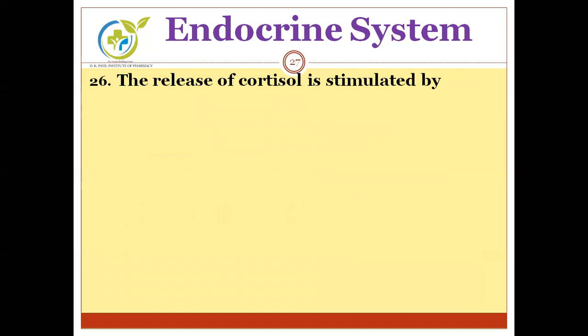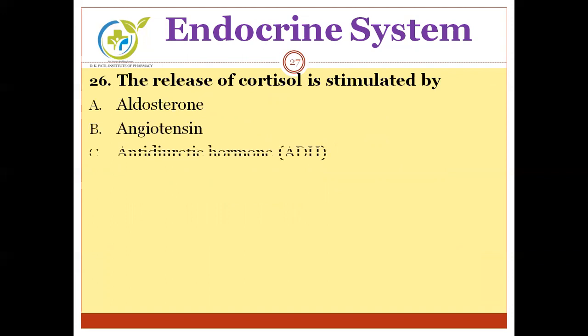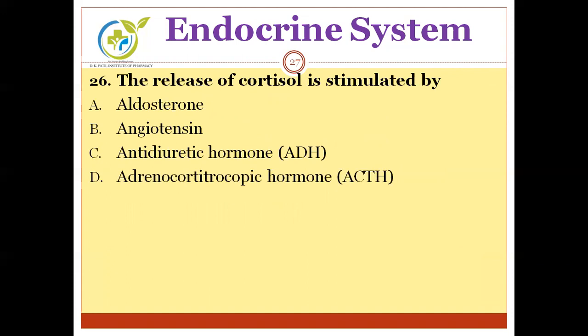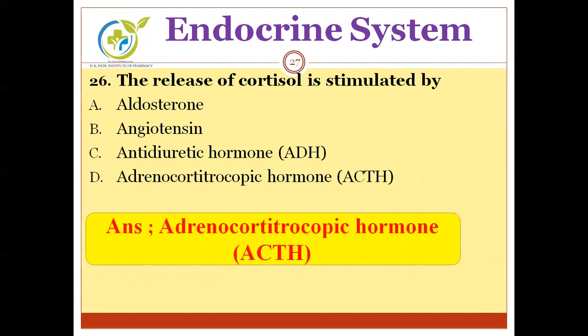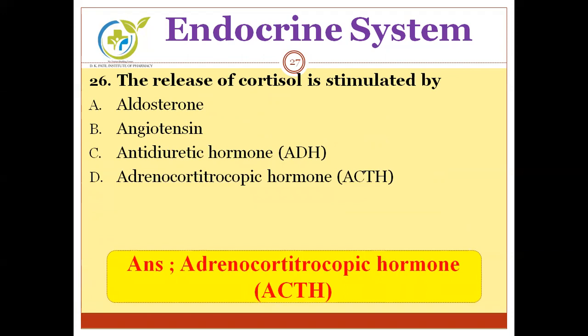The release of cortisol is stimulated by. Options are aldosterone, angiotensin, antidiuretic hormone, adrenocorticotropic hormone. The correct answer is adrenocorticotropic hormone, which stimulates the release of cortisol.